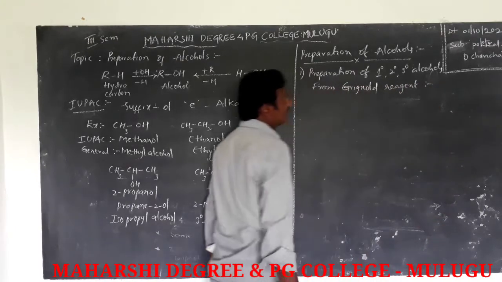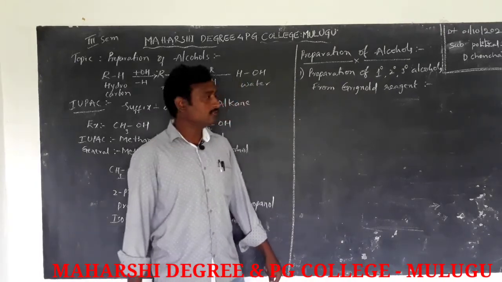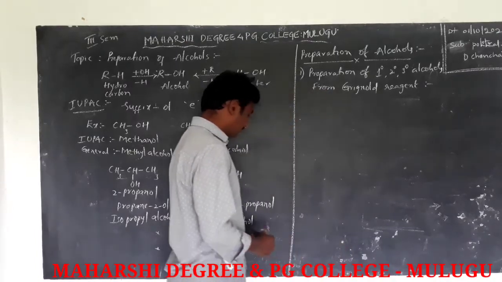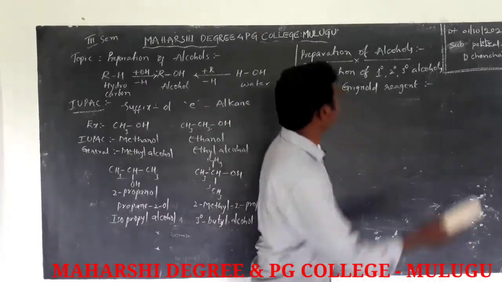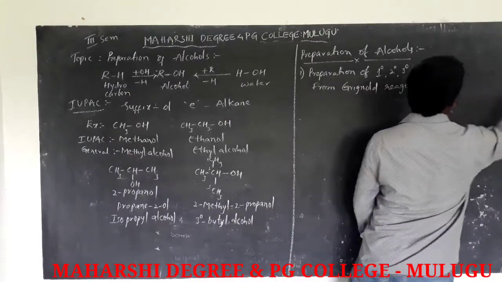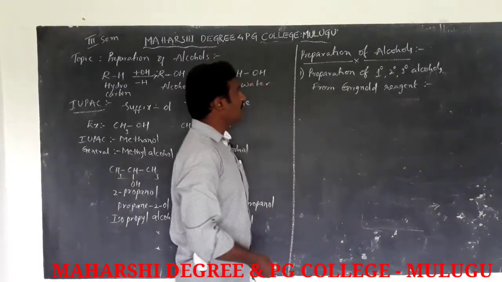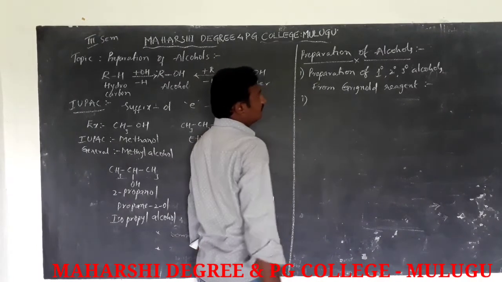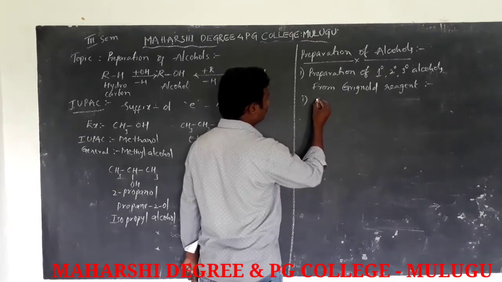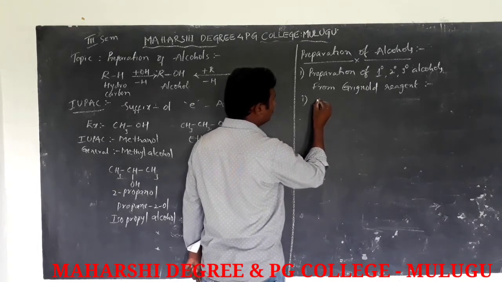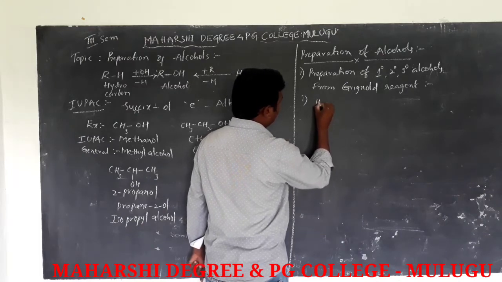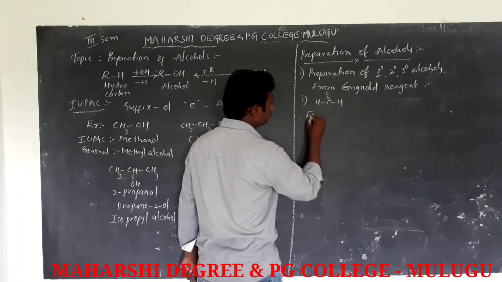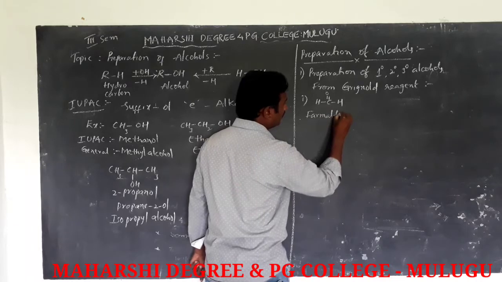This is very important in the preparation of alcohols. In the first method, first we can prepare primary alcohol. The primary alcohol is prepared with formaldehyde.